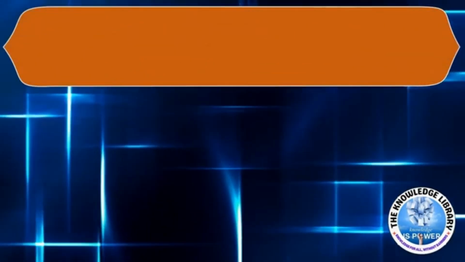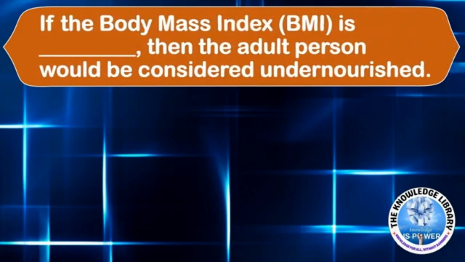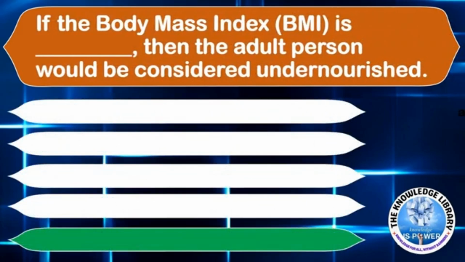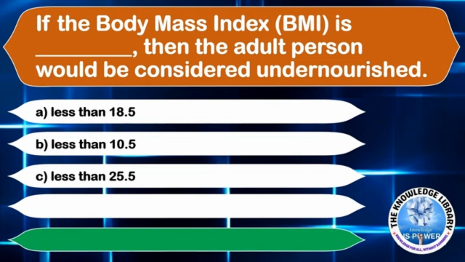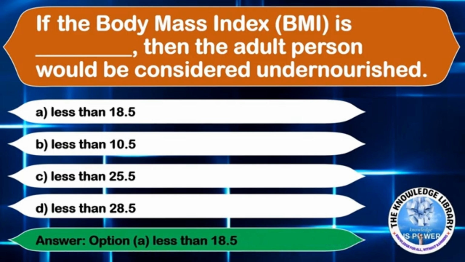The next question is, if the body mass index is dash, then the adult person would be considered undernourished. Option A, less than 18.5. Option B, less than 10.5. Option C, less than 25.5. Or option D, less than 28.5. The correct answer is option A, less than 18.5.